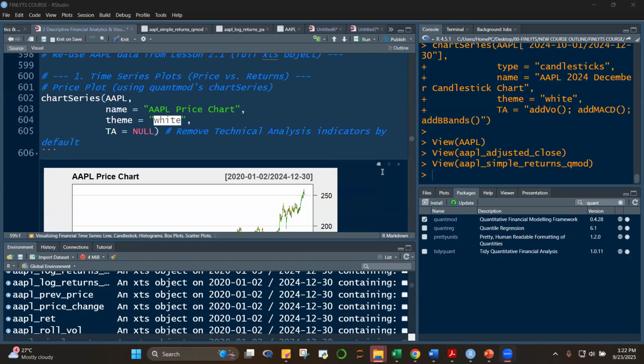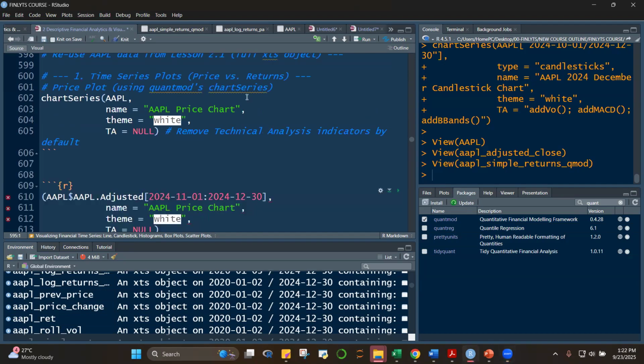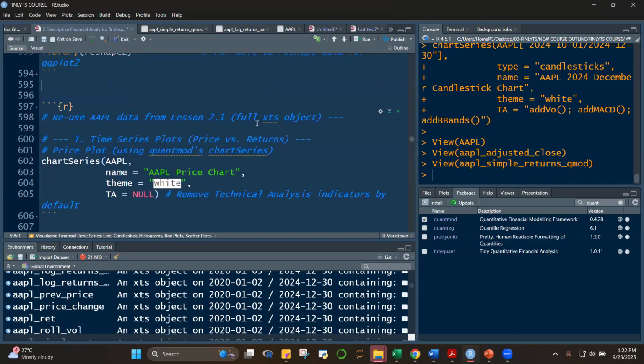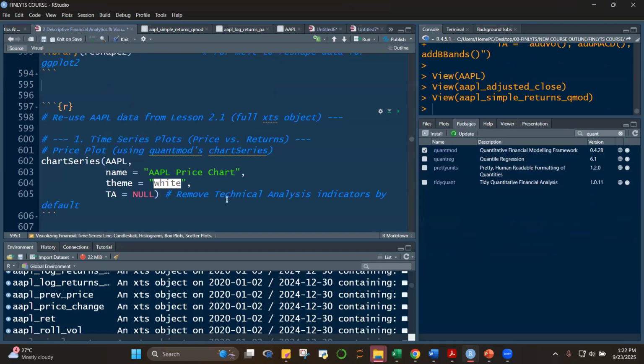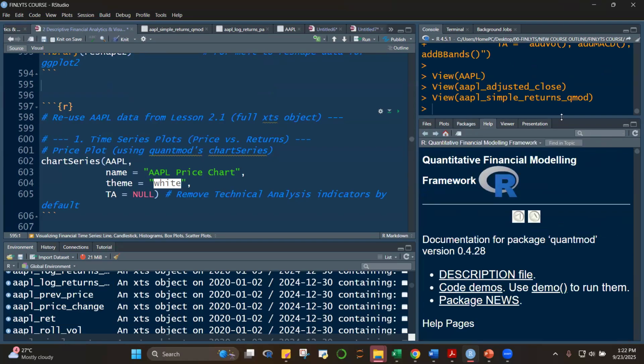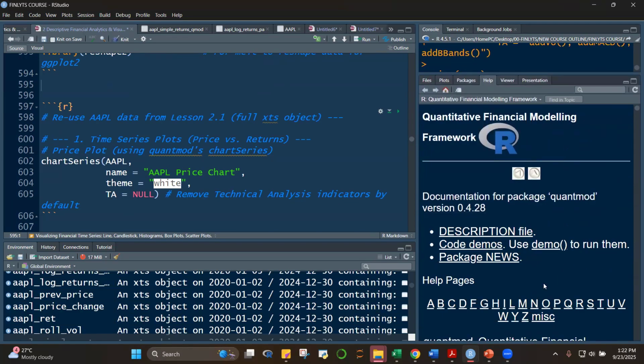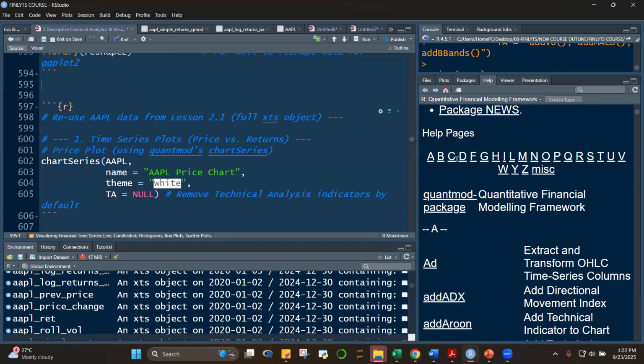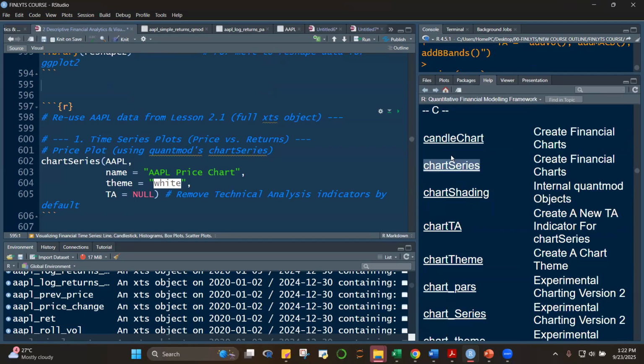Let's start first with the chartSeries function of quantmod. This is a very powerful package, class. Let's open quantmod here and take a look at the functions. Under C, let's click this. You have candleChart, chartSeries. This is what we're going to use.